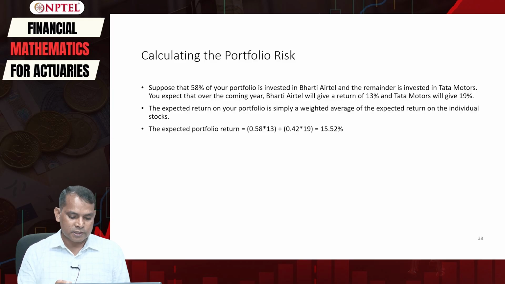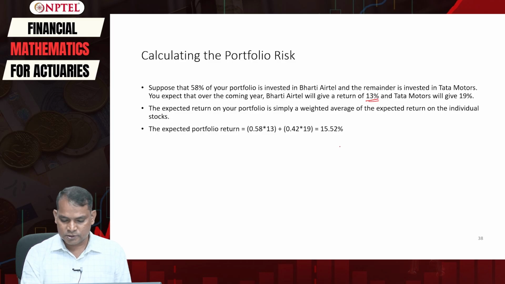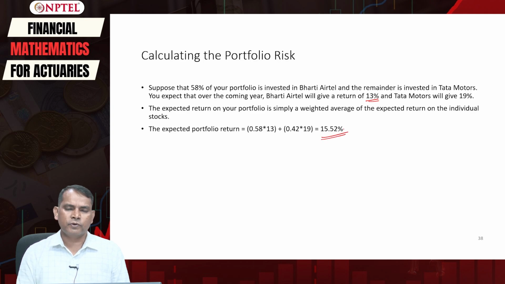The expected portfolio return therefore is equal to 58% multiplied by the 13% return, plus the remaining 42%, that is 1 minus W. So we will have 42% multiplied by 19%, which will give us 15.52%.